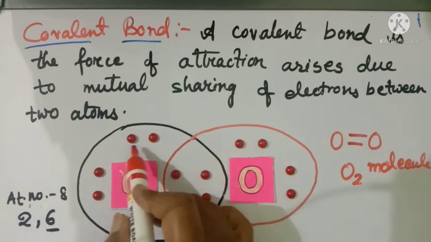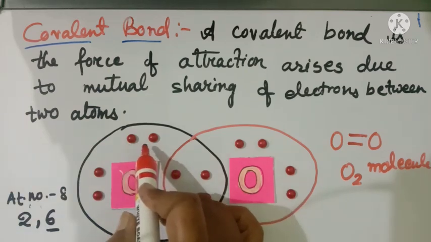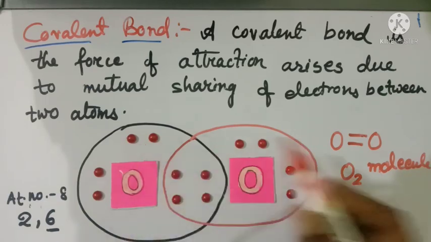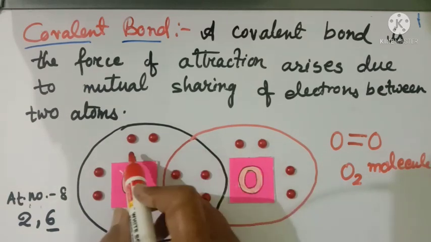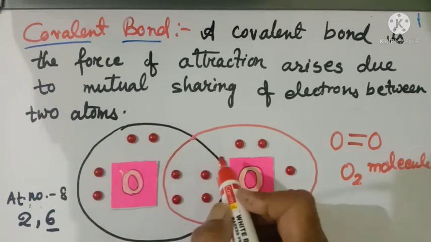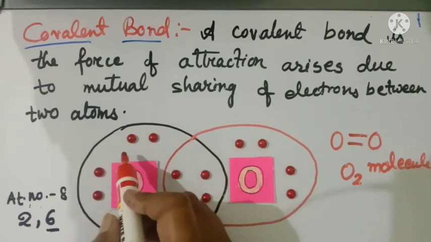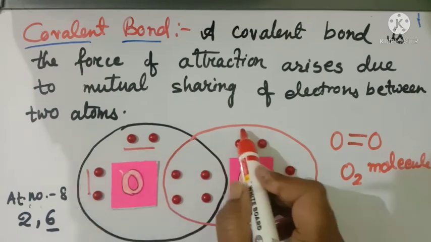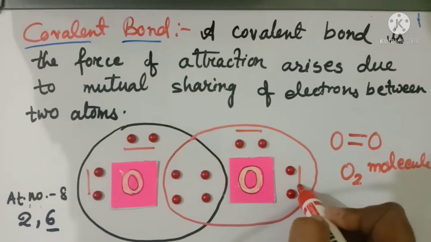Now these electrons did not take part in the sharing, so they are known as lone pairs of electrons. The electrons which are not taking part in sharing are known as lone pairs. So you can see there is one pair, another pair, another pair, another pair.